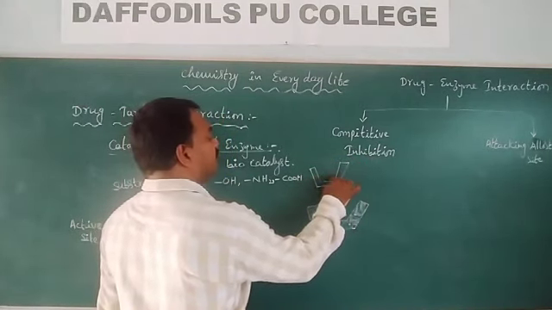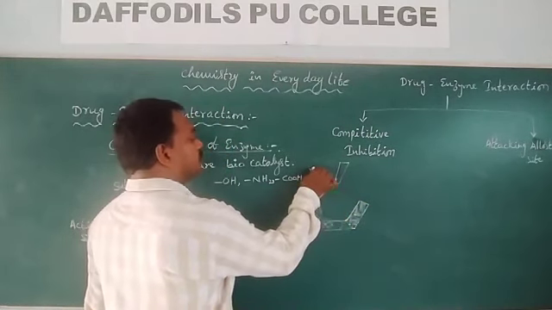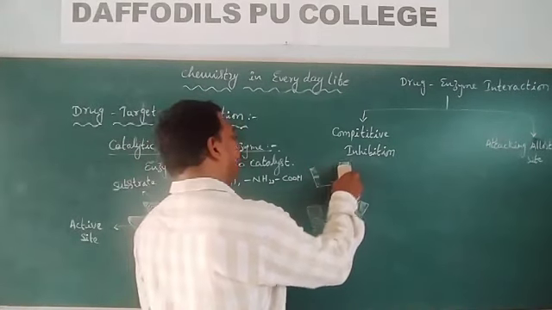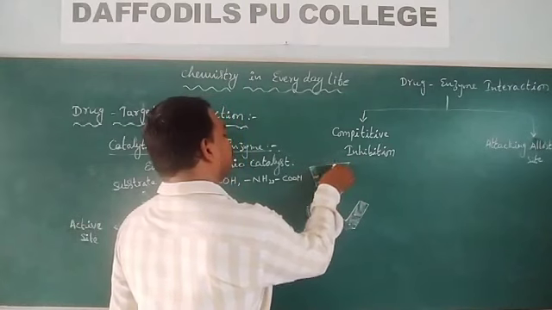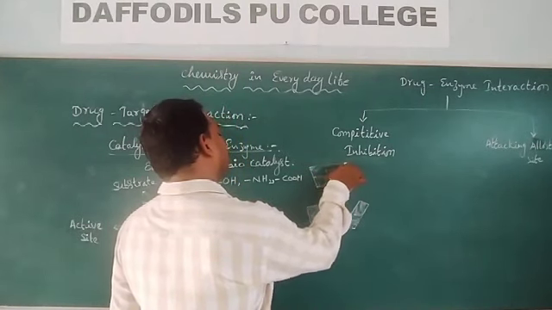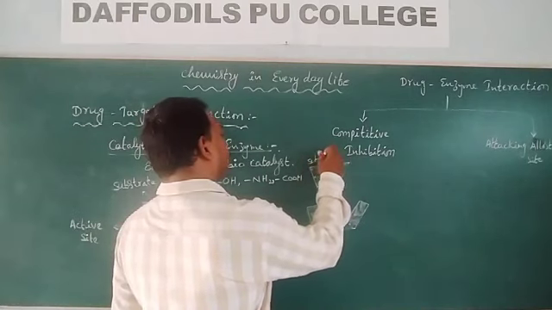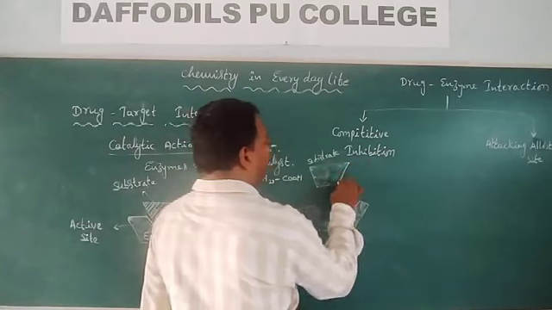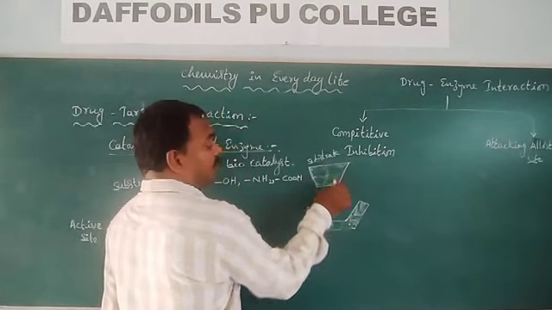Substrate is the complementary of this active site. So this is substrate. Now I am making another drug which is exactly in the shape of substrate.